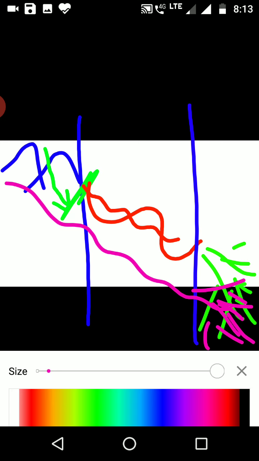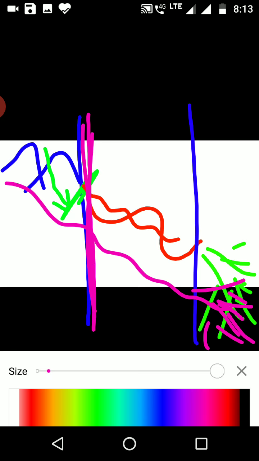And the river will form many depositional features there, like deltas and floodplains. Likewise, this is the journey of the river in different courses. So the river performs its depositional work mainly in the middle course and the lower course.